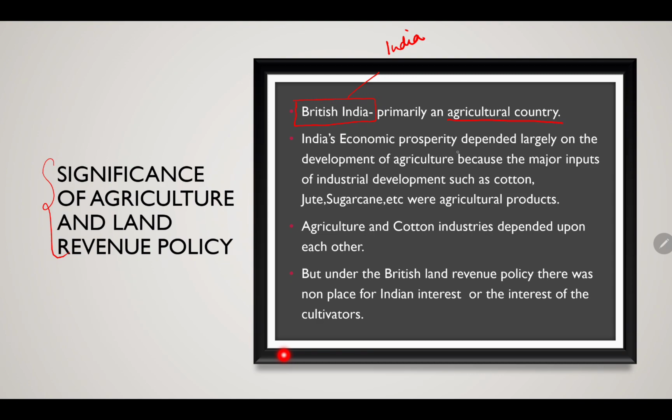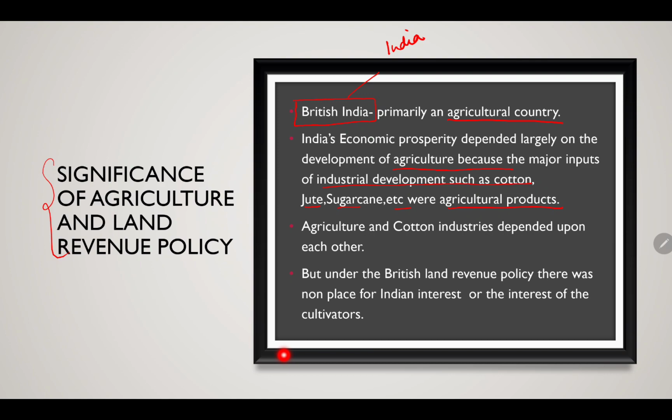India's economic prosperity depended largely on the development of agriculture, because the major inputs of industrial development, such as cotton, jute, sugarcane, etc., were agricultural products. India is an agricultural country, and its economic well-being was dependent upon these products.